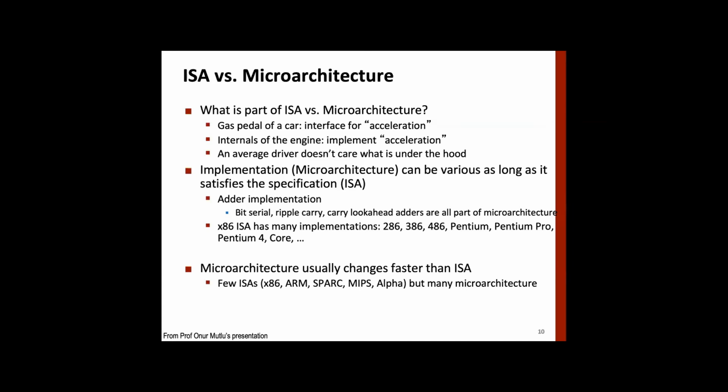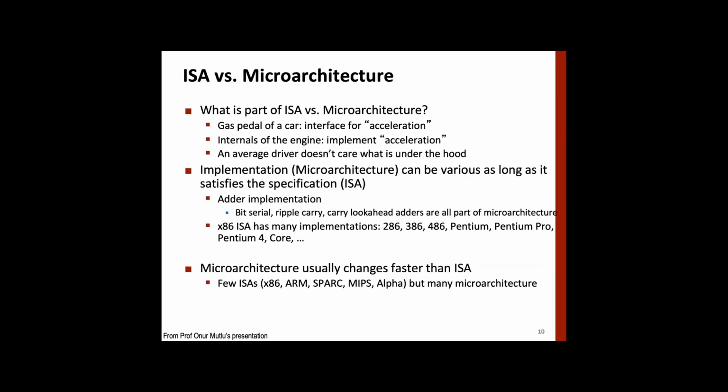Now, the reason for that is that if you change the ISA, then everything that you have done on top has to change. The compiler has to change, the OS has to change, and all the programs that you have written, those assembly language programs, will also change. All right.